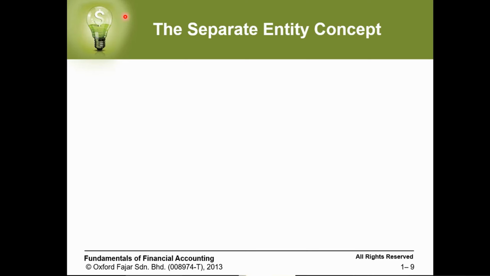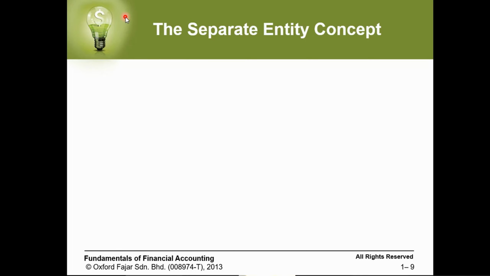Let's continue. We have the separate entity concept. The separate entity concept says that the business and the owner of the business are two different things. They are not the same. Okay, what does it mean?